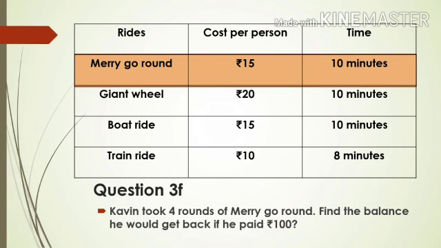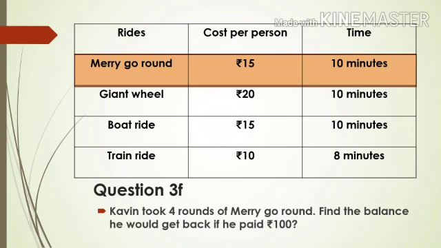Kavin took 4 rounds of the merry-go-round. Find the balance he would get back if he paid 100 rupees. So the question is only about the merry-go-round. Check the cost and time of the merry-go-round. It is 15 rupees for a person to enjoy for 10 minutes. Let's read the question again. Kavin took 4 rounds of the merry-go-round. So for 1 round it is 15 rupees. I hope you know when they have given the value for 1 and are asking for many, you have to multiply. If you multiply, you can come to know how much you have to pay.